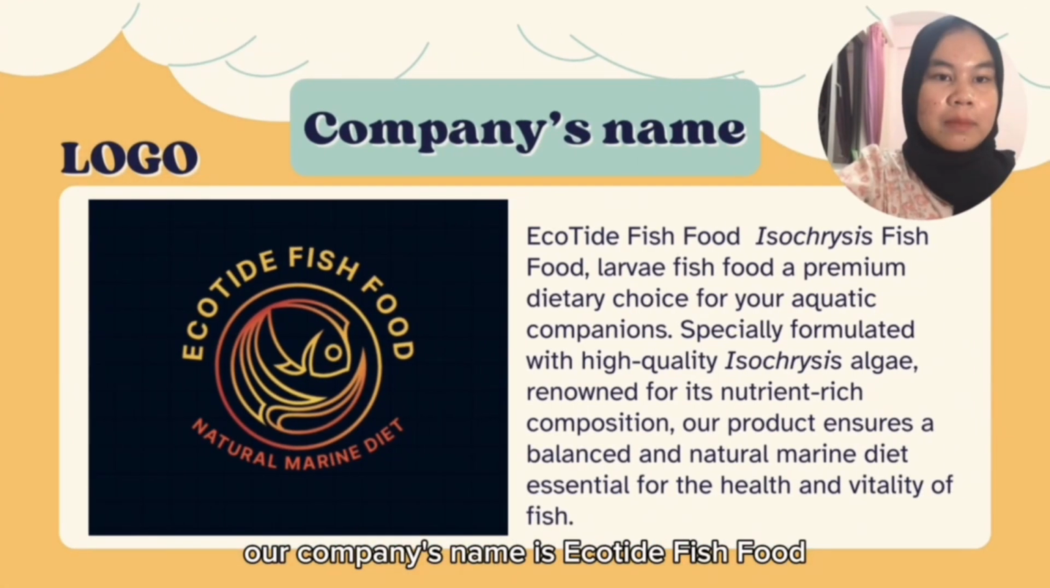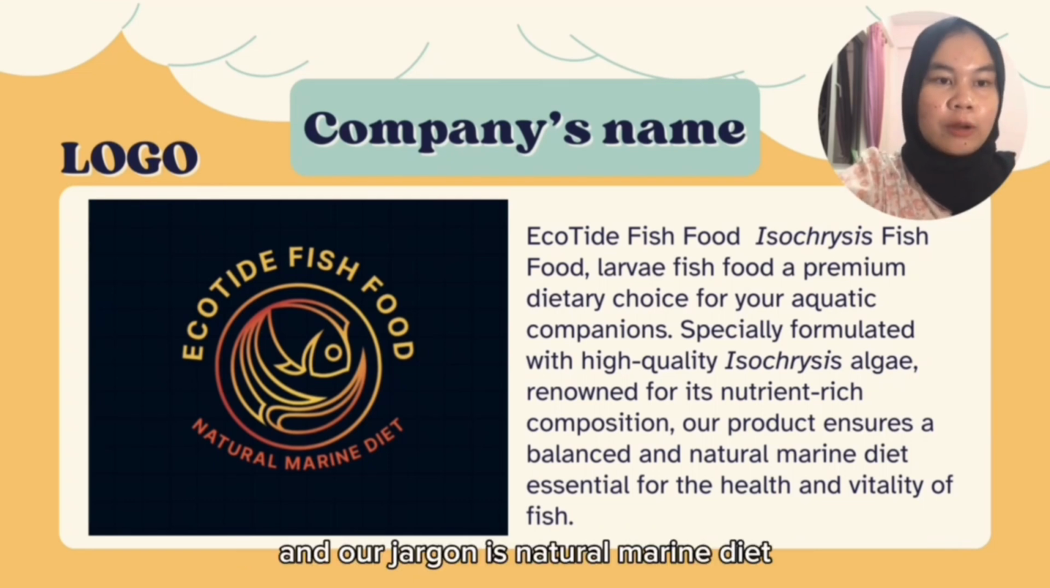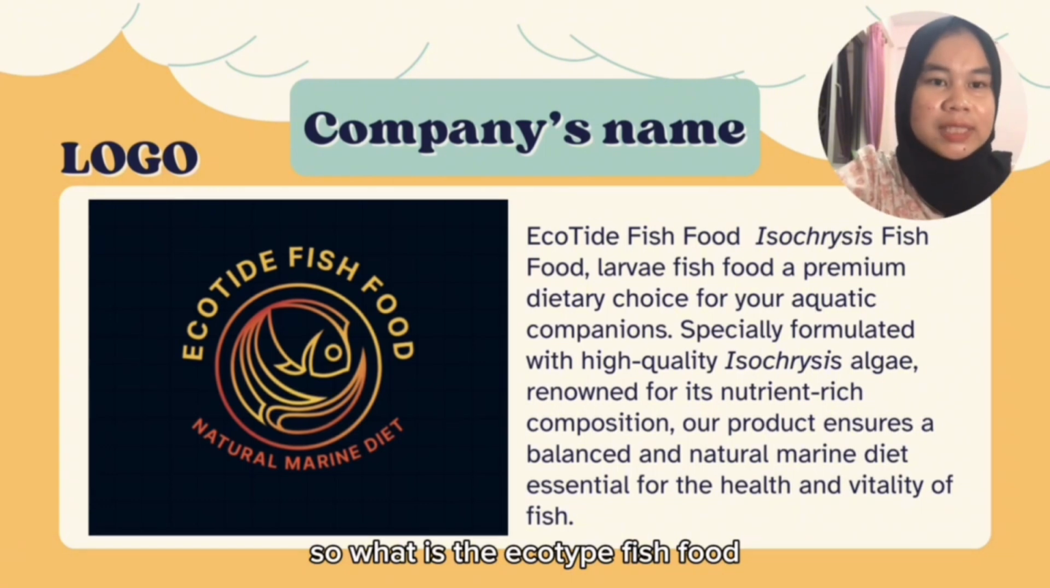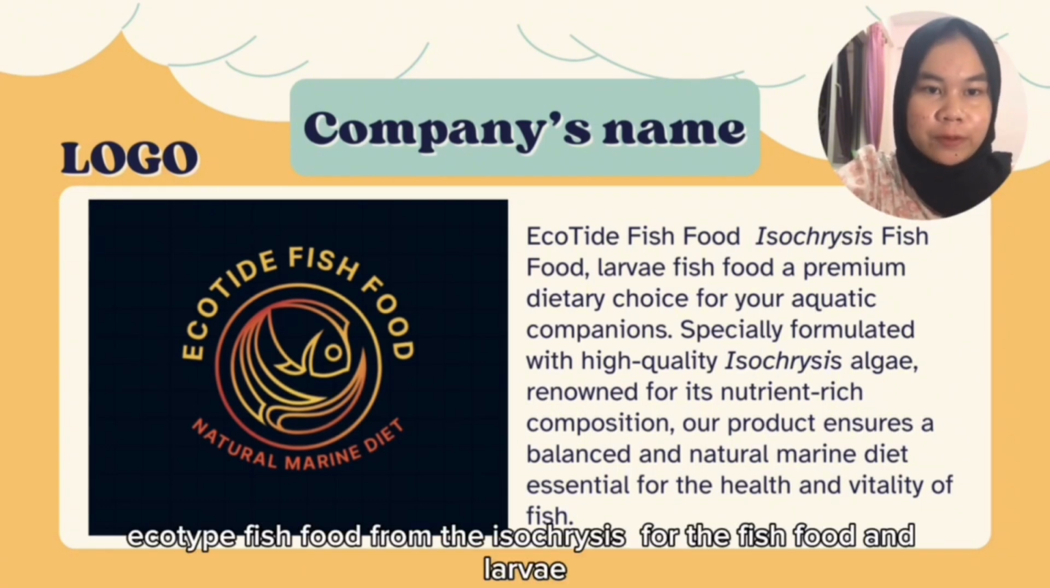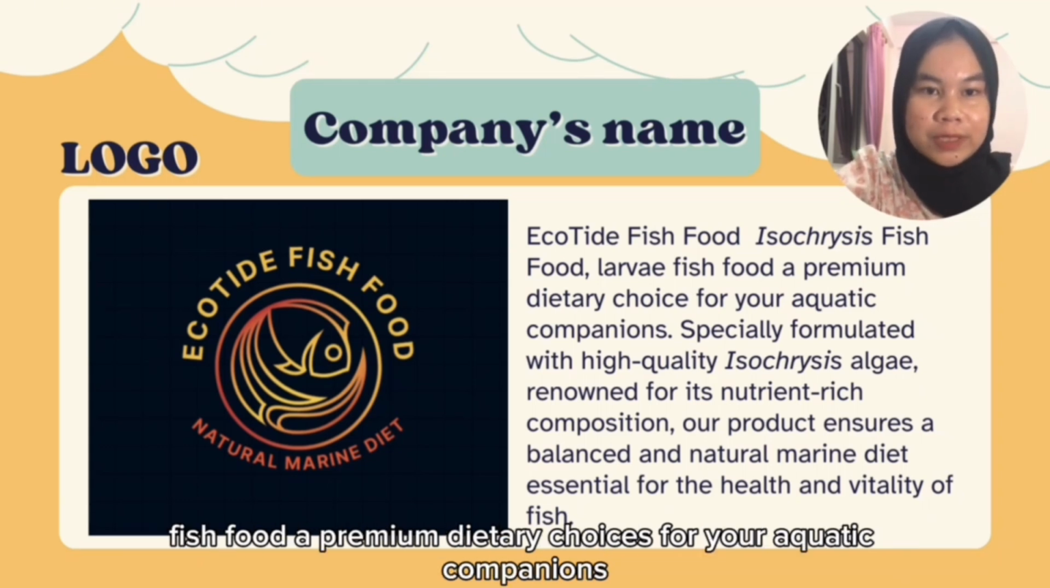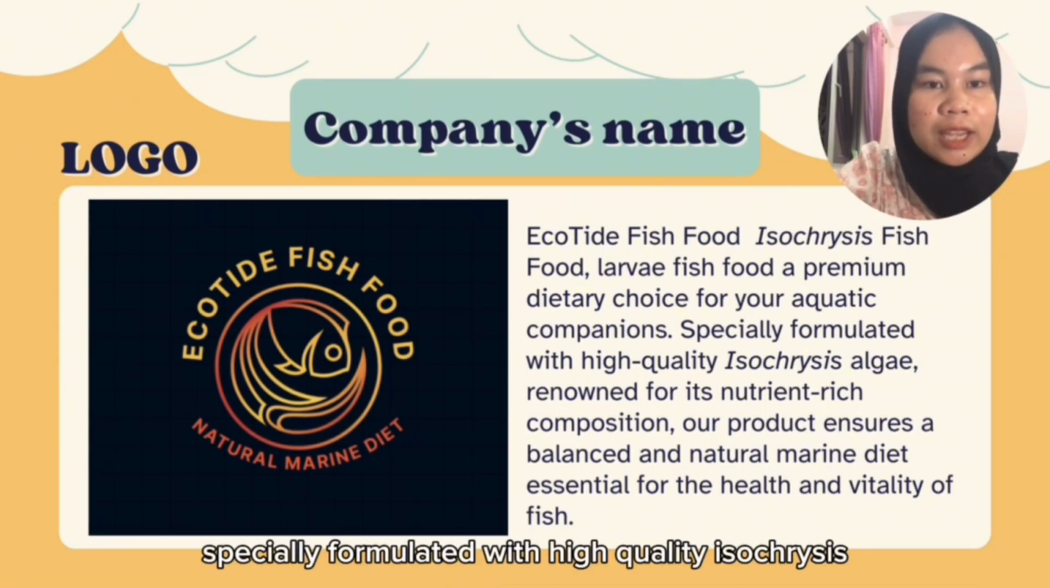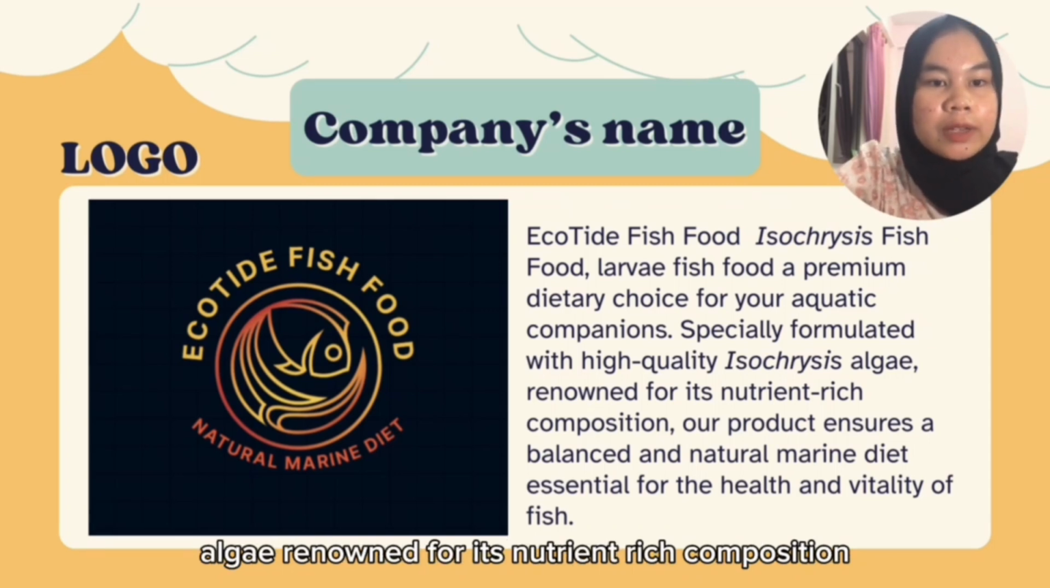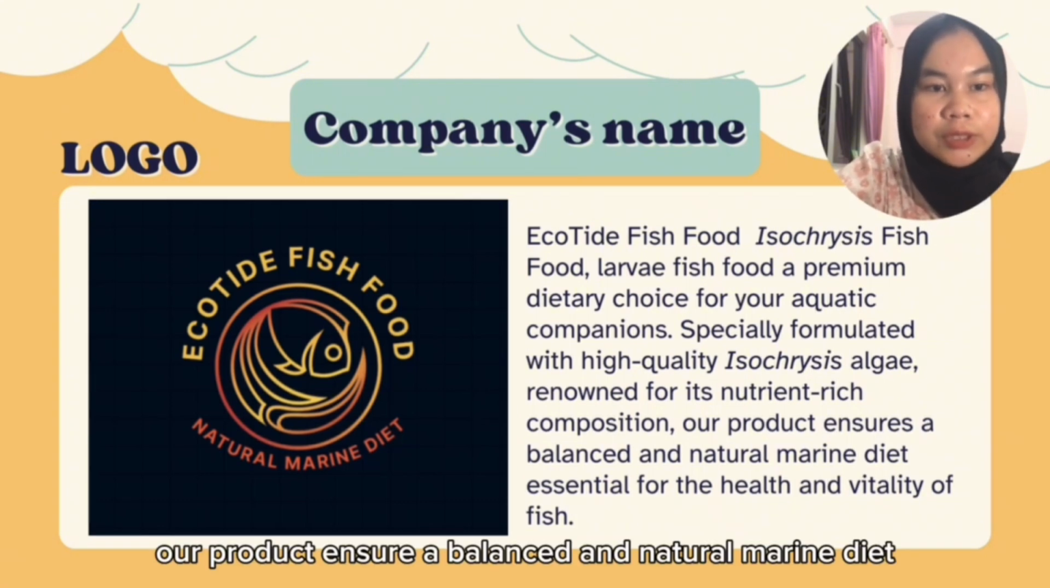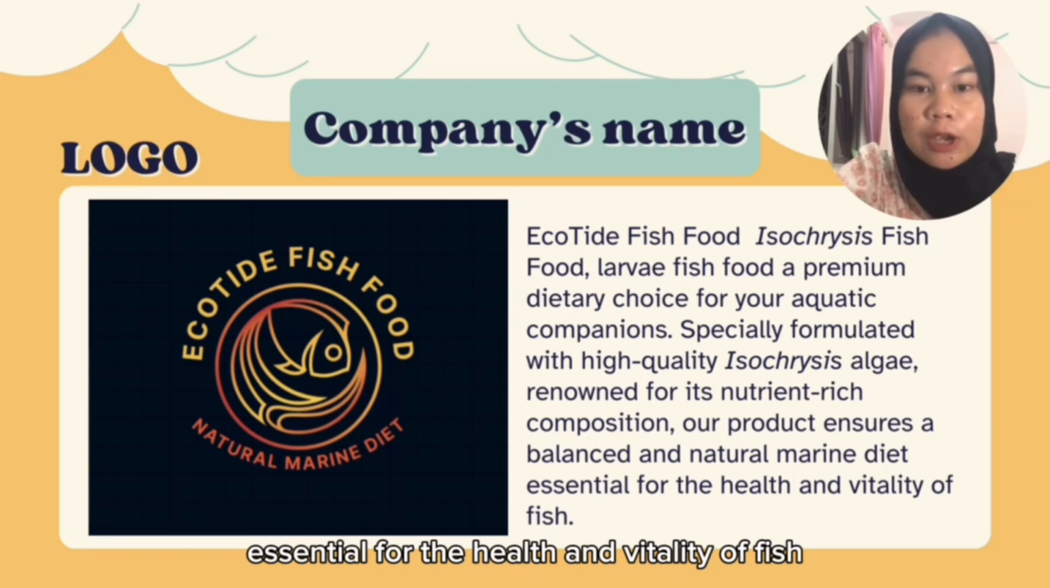Our company's name is Ecotide Fish Food, and our slogan is natural marine diet. So what is Ecotide Fish Food? Ecotide Fish Food is made from Isochrysis for fish food and larvae fish food, a premium dietary choice for your aquatic companions, specially formulated with high-quality Isochrysis algae, renowned for its nutrient-rich composition. Our product ensures a balanced and natural marine diet essential for the health and vitality of fish.